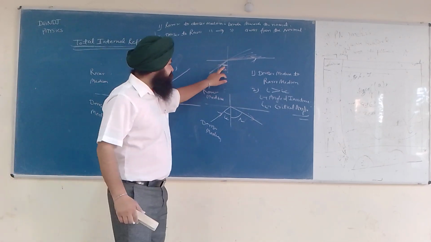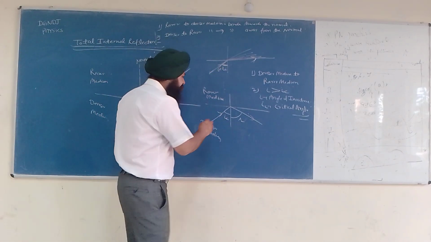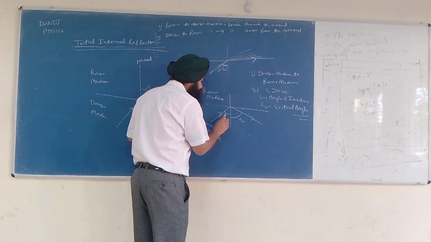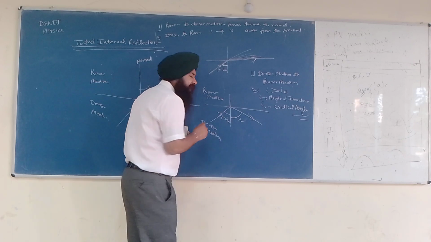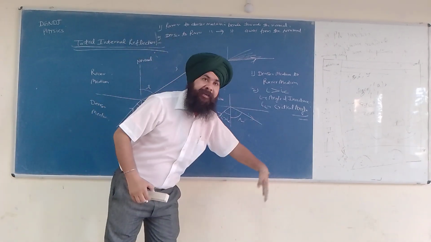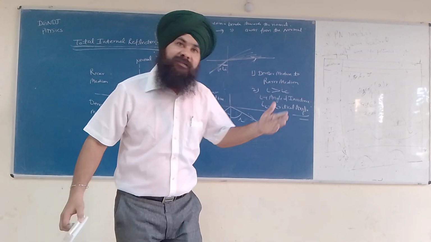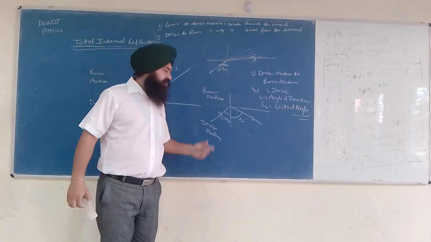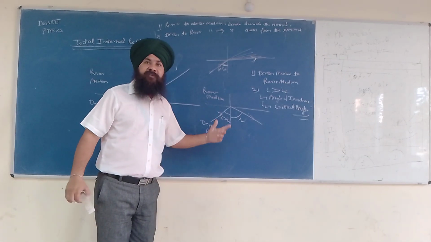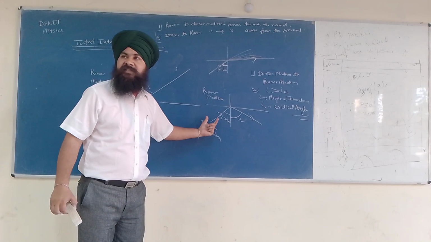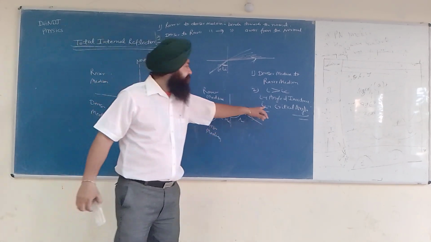Now I further increase the angle. This is I greater than IC. What will happen? The light bends in the same medium. Denser to denser. So this phenomenon occurs at what angle? When angle of incidence is greater than critical angle.